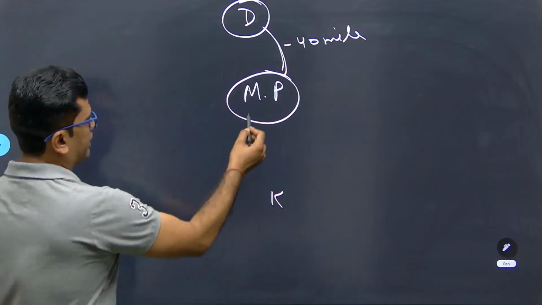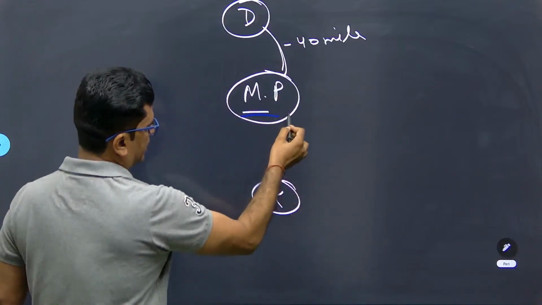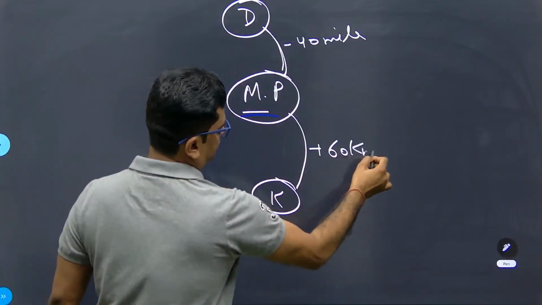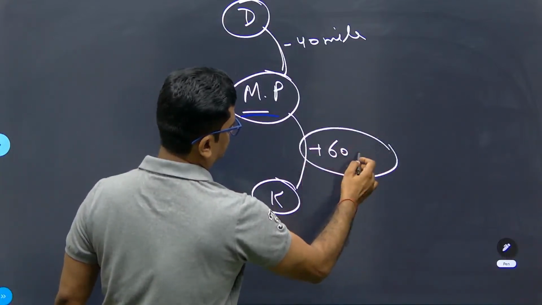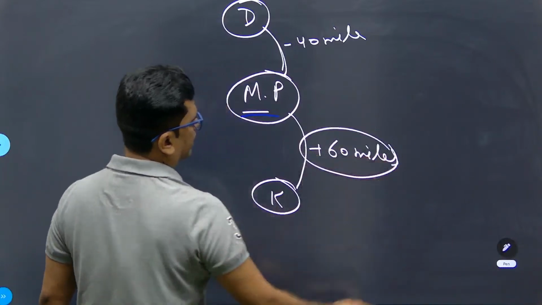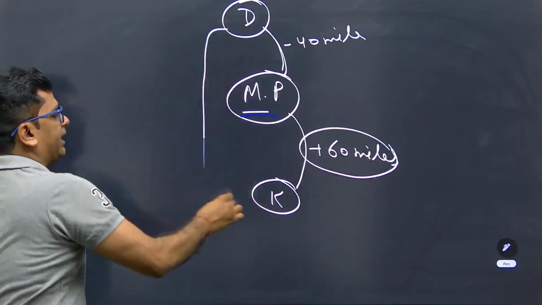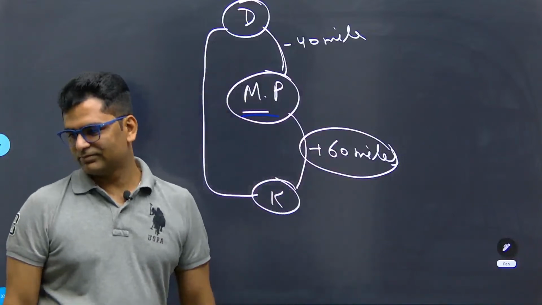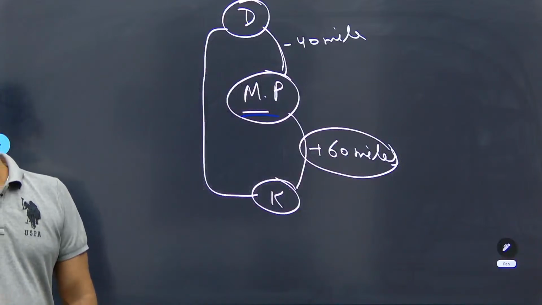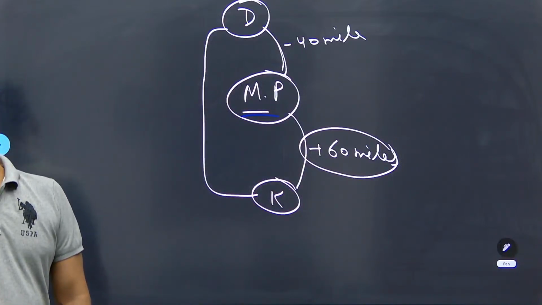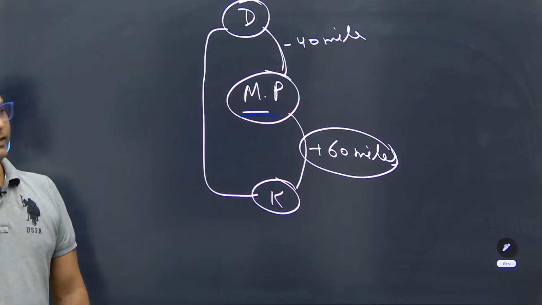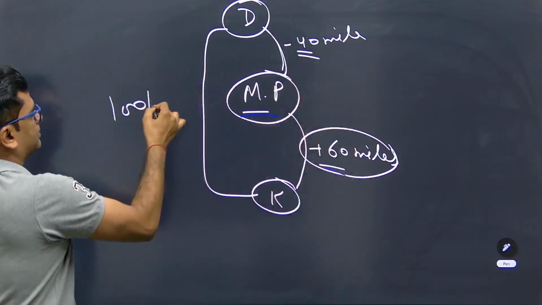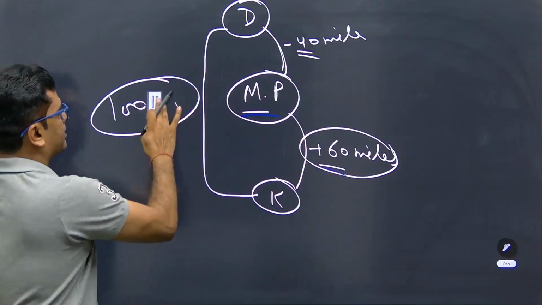And the distance between Madhya Pradesh and Kerala is 60 kilometers, 60 miles. So what would be the distance between Delhi and Kerala? It has to be 40 plus 60, 100 kilometers. Okay, 100 miles.